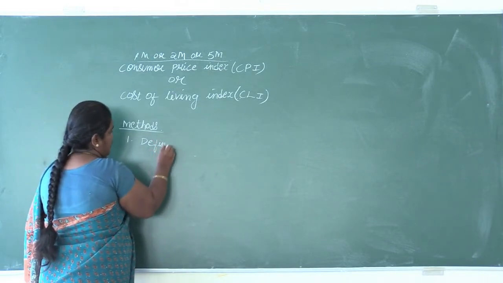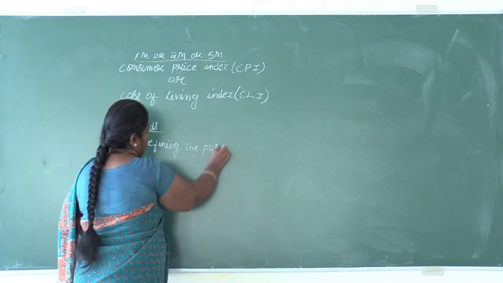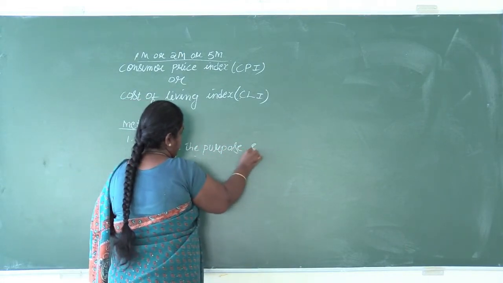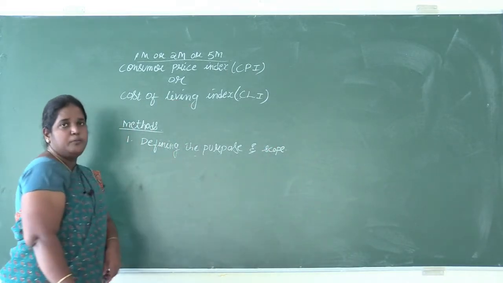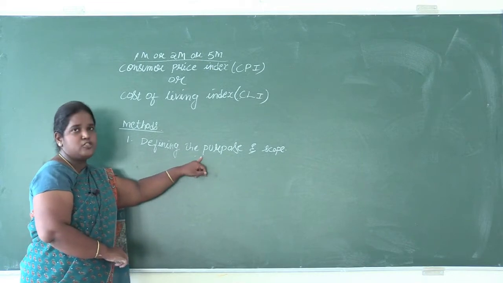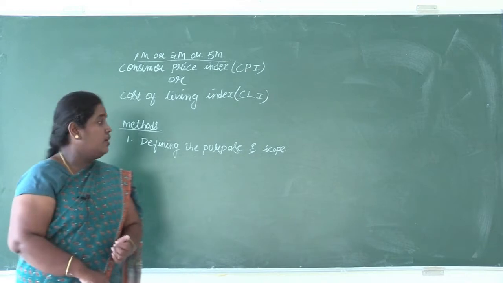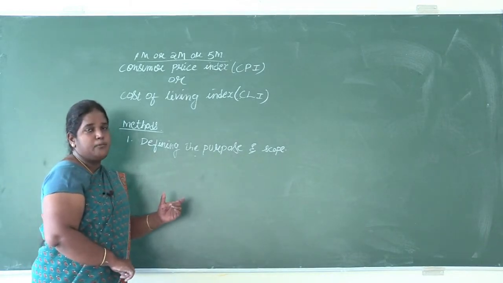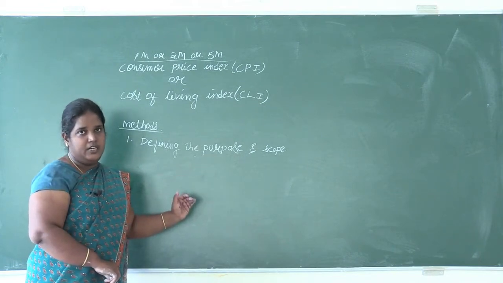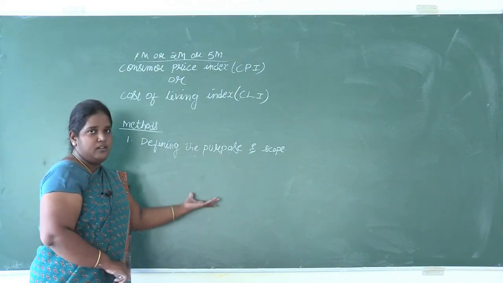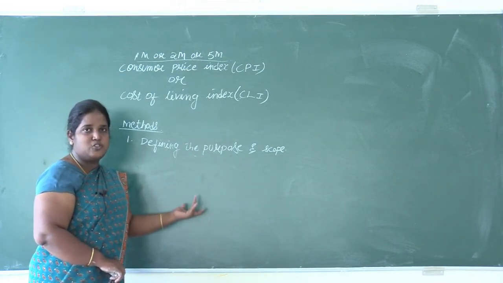So the first point is defining the purpose and scope. As you know, whichever index number it is, the usual index number or the consumer price index number, until you define why we are doing that particular index number, you cannot go to the next step, that is how to collect the data and what steps should be taken.